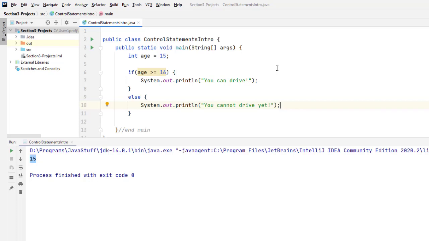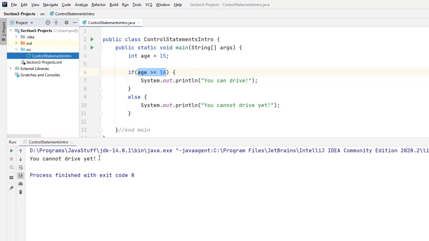So again, do you remember the relational operators from the last section? The greater than or equal to operator is one of them. Before, we were just printing out Boolean values that resulted from the relational operations, but now we're using them to make decisions. This if statement expects in between parentheses to have some sort of Boolean value here. And ultimately, this resolves to a Boolean value because it's a relational operation, so we're all set with that. So let's run this and see what happens. So I'm going to run that right there.